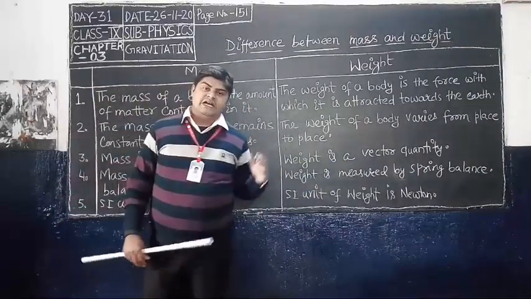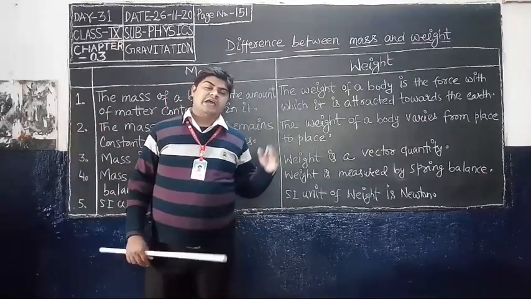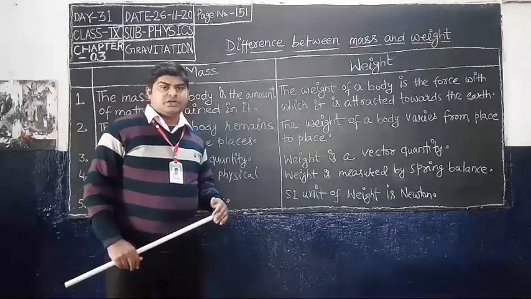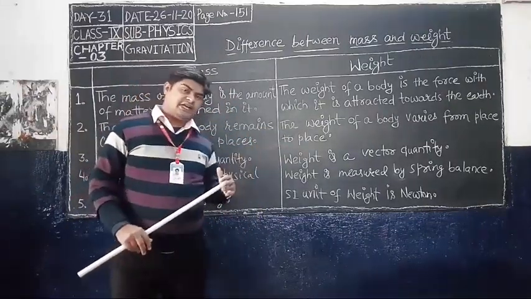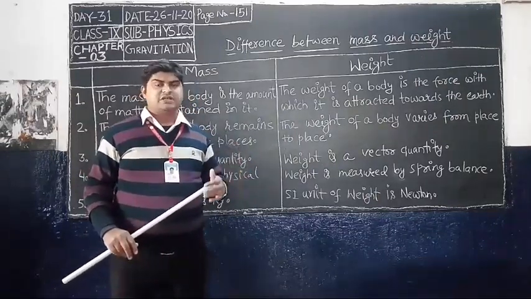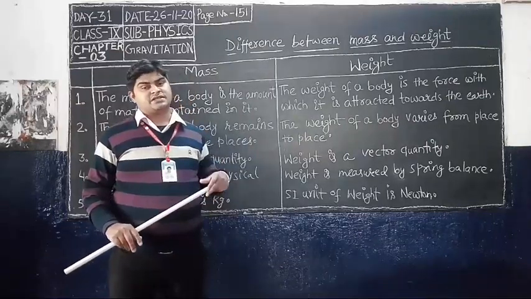Weight is a type of force and it has a particular direction, which always acts in the direction of acceleration due to gravity. So we can say that weight is a type of force which is always attracted towards the earth.